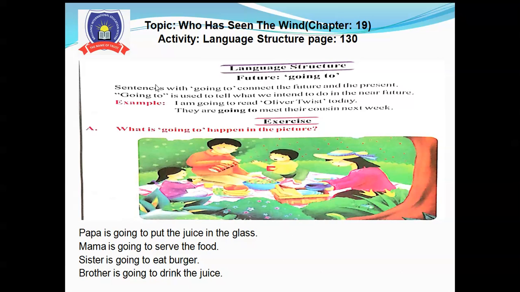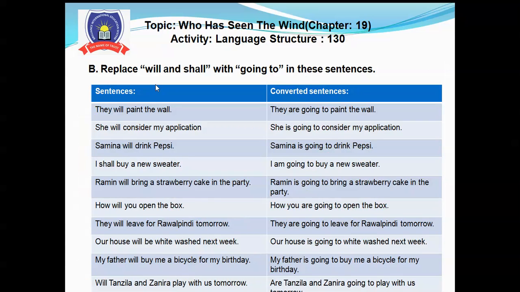Okay? So, moving to the next exercise on the same page, page number 130: replace will and shall with going to in the sentences. Here 10 sentences are given. You have to replace will and shall with going to. Number 1 sentence is: they will paint the wall. The converted sentence will be: they are going to paint the wall.